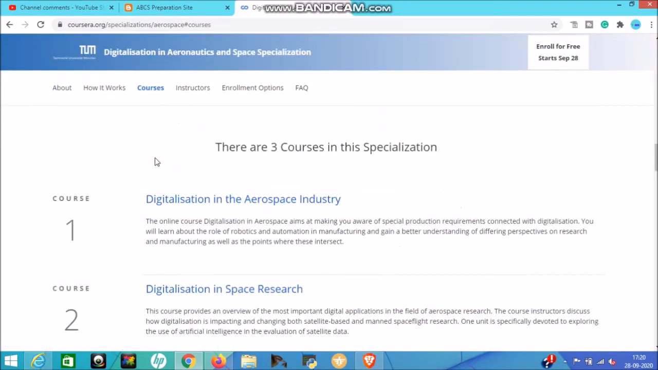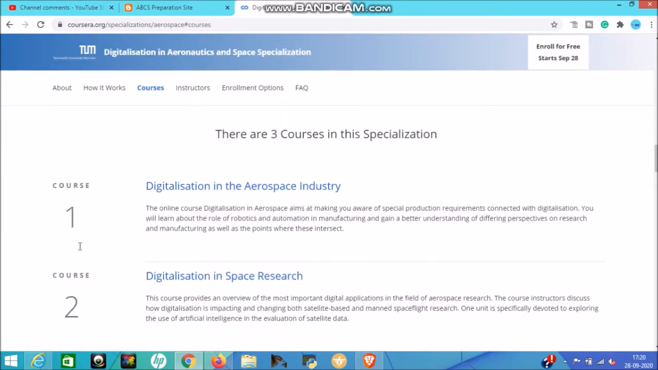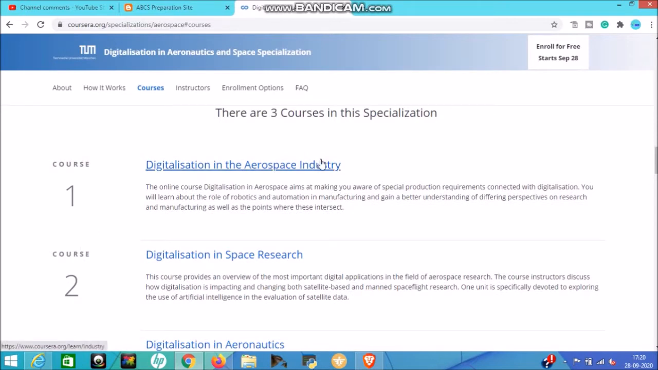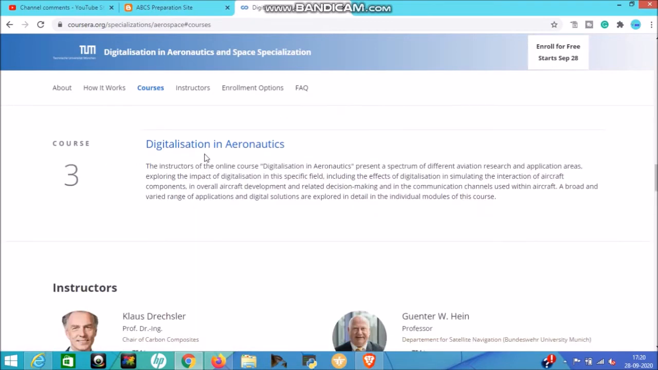Go to the courses, then see here course 1. First course is digitalization in aerospace industry. Second course is digitalization in space research. Third course is digitalization in aeronautics. So there are a total of 3 courses available under this specialization.